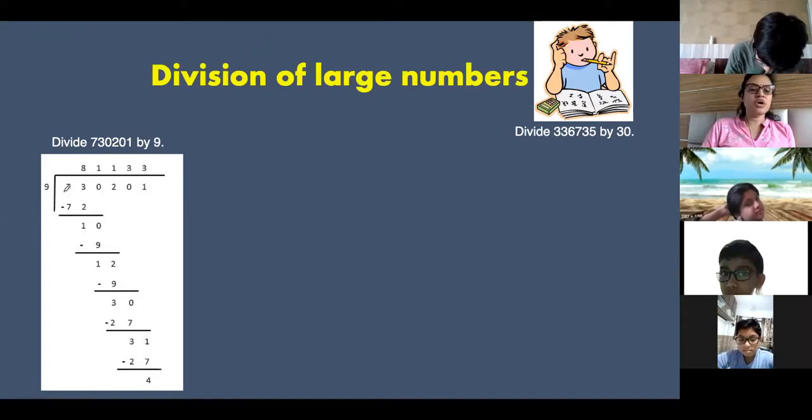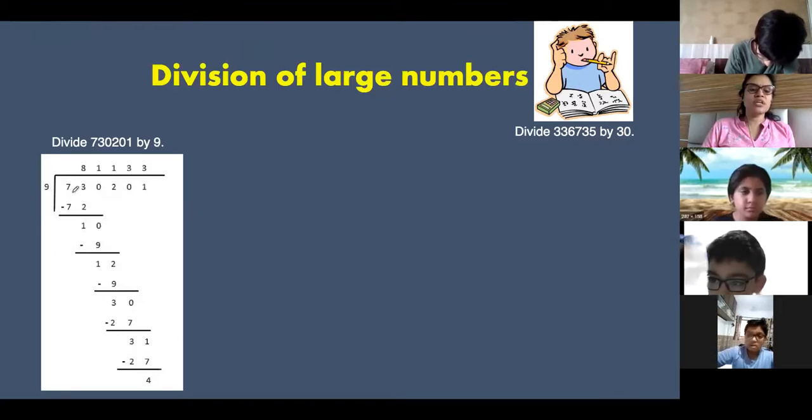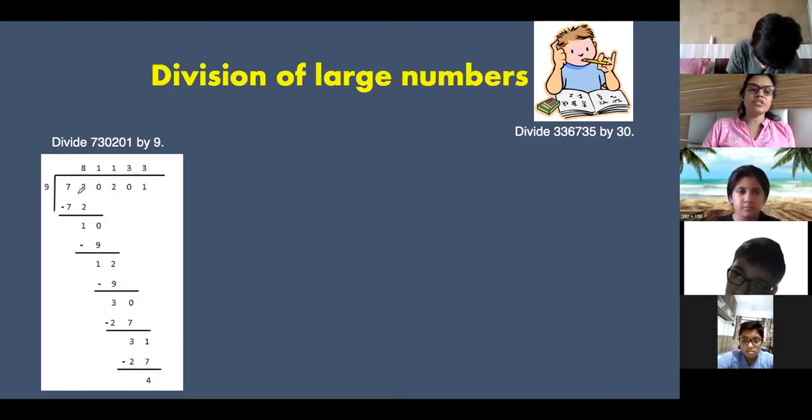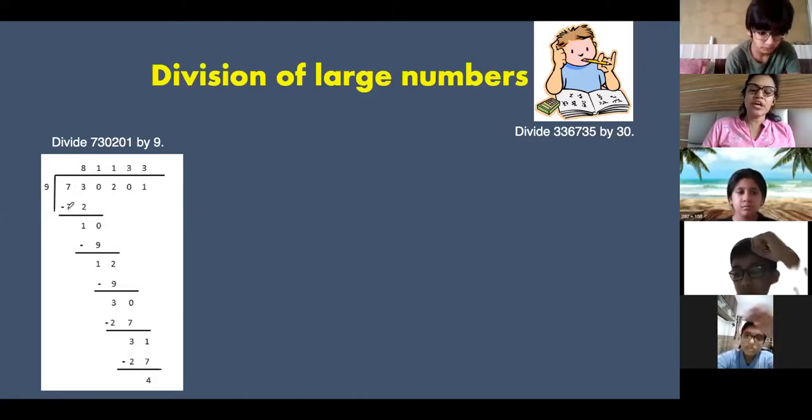First digit, now listen here. 7 is smaller than 9, so you need to take 3 also, because 9 cannot divide 7, right? So I need to take another digit, 73. In the table of 9 you will go till 9 eights are 72 and 9 nines are 81. 73 you cannot divide by 81, so subtract.